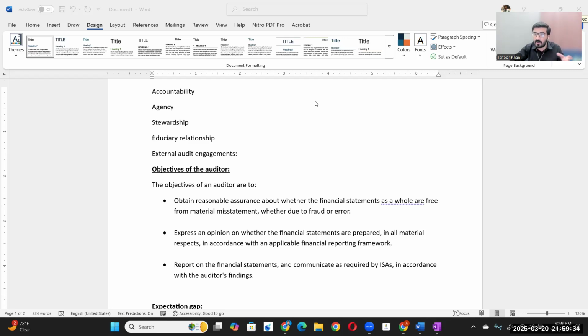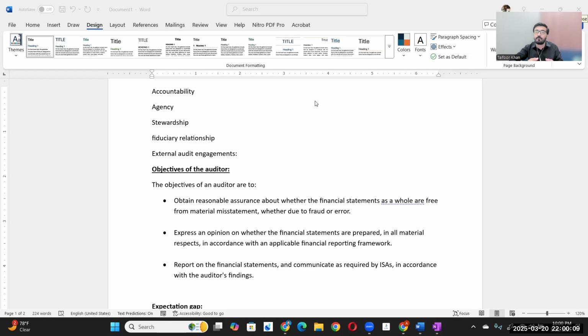Why is it so important? Because when we are expressing our opinion, we are explicitly saying that the financial statements are complying with the applicable financial reporting framework. If in the country the applicable financial reporting framework is IFRS, we will be using the words in accordance with the International Financial Reporting Standards. They have used the term applicable financial reporting framework so people can use the framework as per their own needs, whatever is being used in their relevant financial statements.